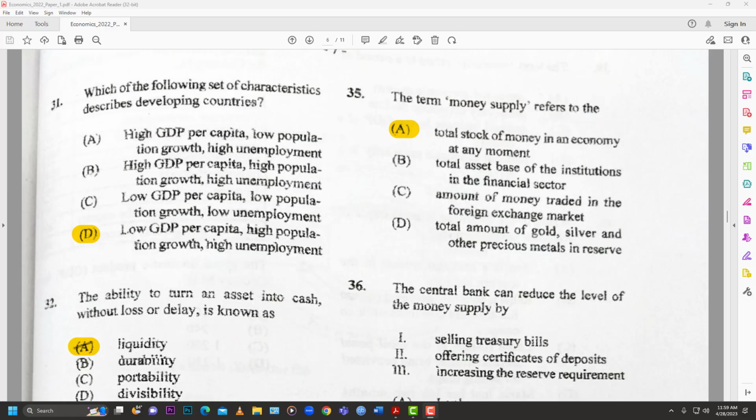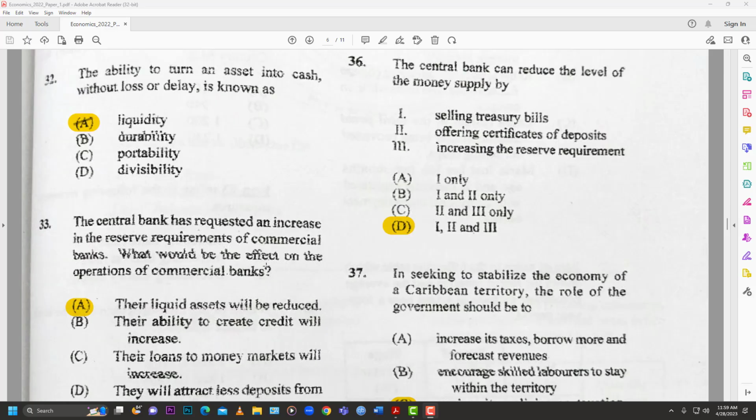So the best answer is the stock of money in an economy at any moment. Number 36. The central bank can reduce the level of the money supply by, so remember some of the central banks out there are mandated with the monetary policy of certain countries. For example, in the OECS, most monetary policy issues are dealt with by the ECCB, the central bank. So what happens if they're trying to reduce the money supply? What if they're trying to take some money out of the economy? Maybe there's inflation and they're trying to control the inflation.